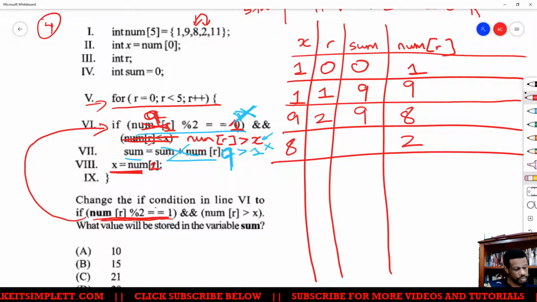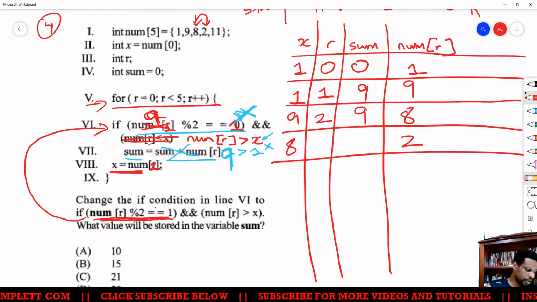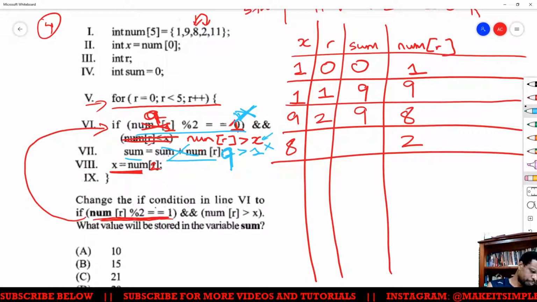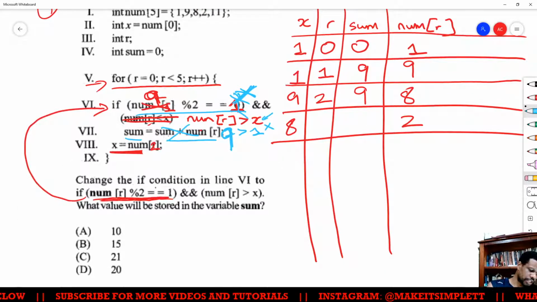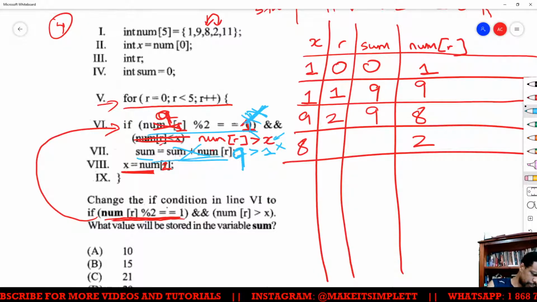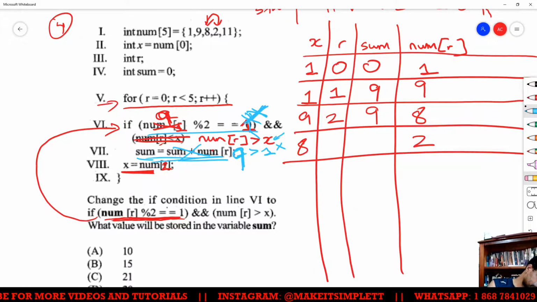Good, so from this to now, we're going to check to see if the new number that we get for num r, which is 2, 2 mod 2, is it equal to 1? Nope. So we're not going to do anything, because once one condition is wrong here, we don't even bother to do the addition part. But we have to do this next part here, which is change the r to location 3.